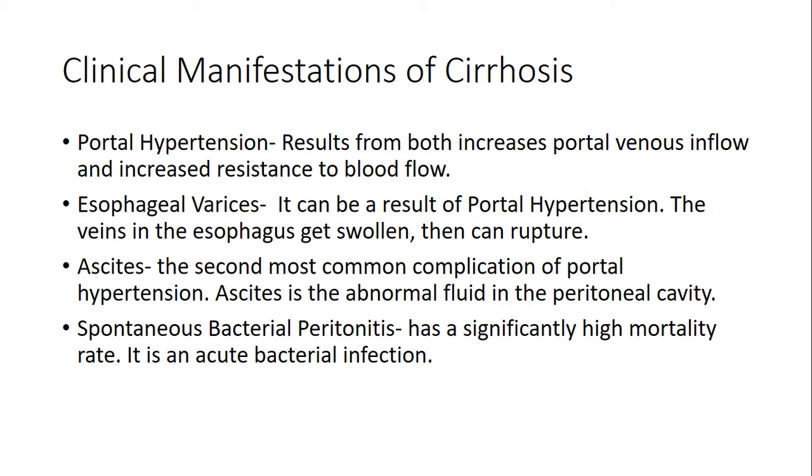Ascites. The second most common complication of portal hypertension. Ascites is the abnormal fluid in the peritoneal cavity. Spontaneous bacterial peritonitis. It has a very high mortality rate. It is an acute bacterial infection of ascites.